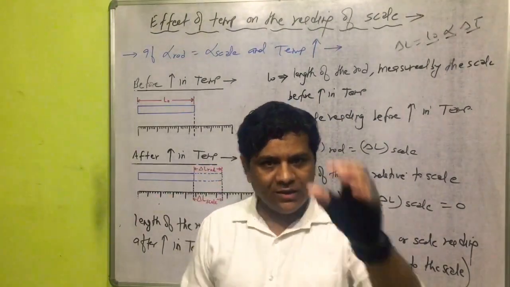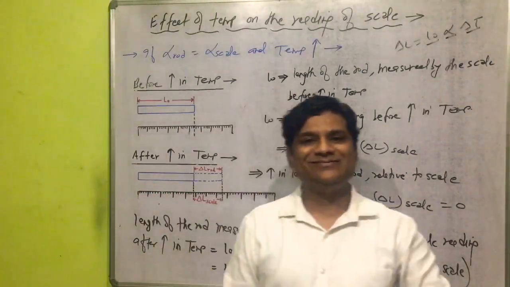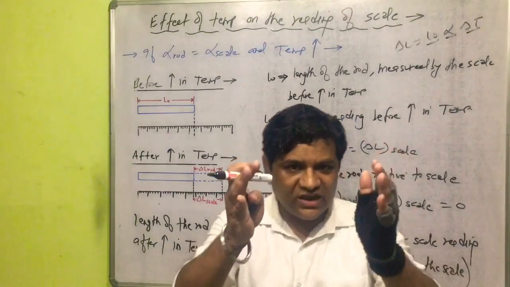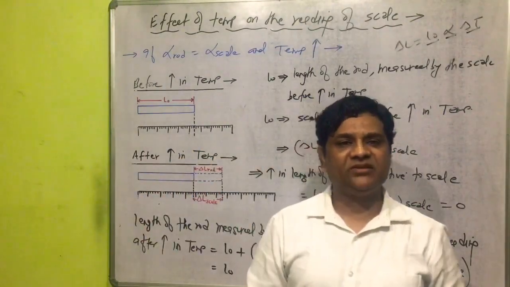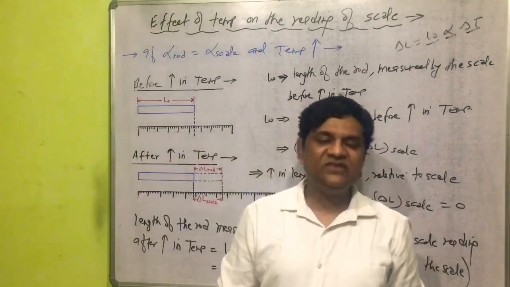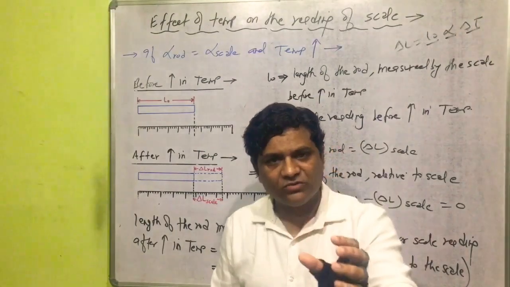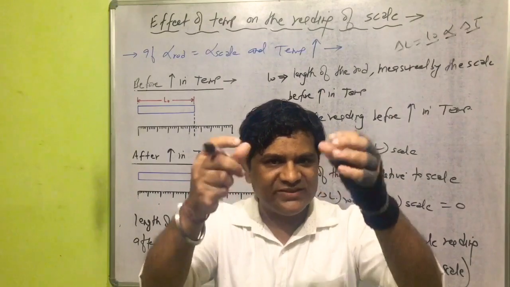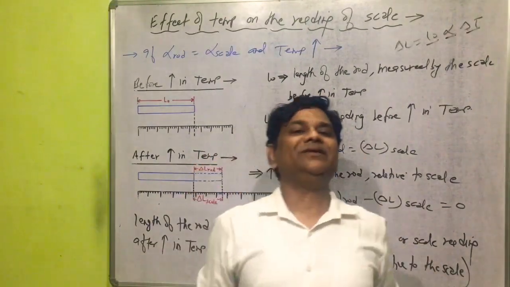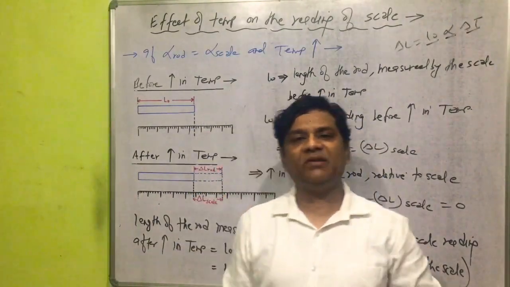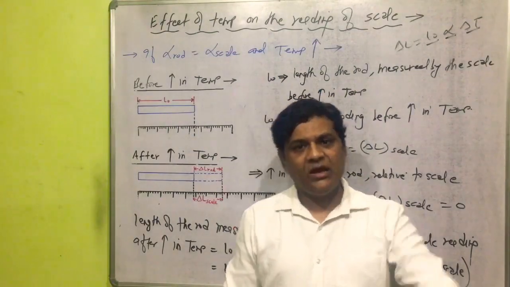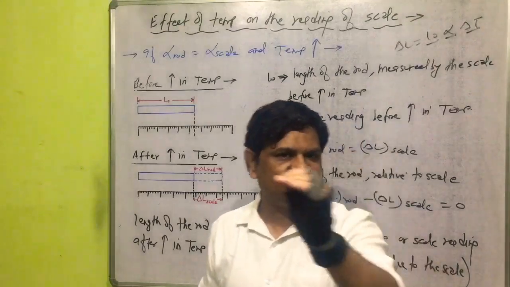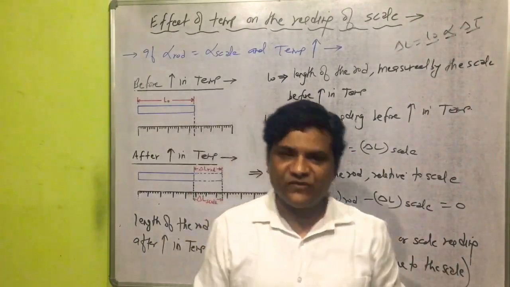Now one very important relation we can take in class now here: the length of the rod measured by the scale after rise in temperature, or scale reading after rise in temperature, will become equal to the length of the rod measured by the scale before rise in temperature plus the increase in length of the rod relative to the scale.